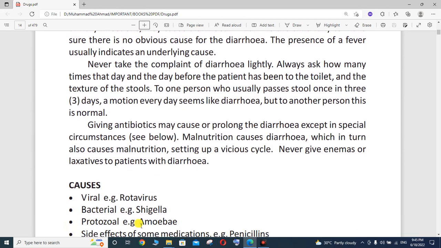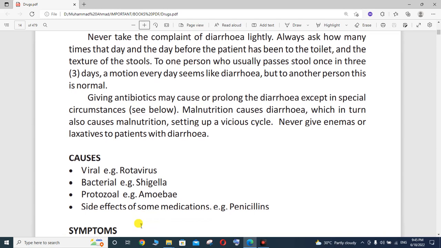So let's come to the etiology. What are the causing factors? What are the different causes of diarrhea? It may be viral, for example rotavirus. It may be bacterial, due to the genus Shigella, like dysentery. It may be protozoal, for example amoeba is also one of the main causes. Shigella is a bacterial cause, and rotavirus is the viral cause.